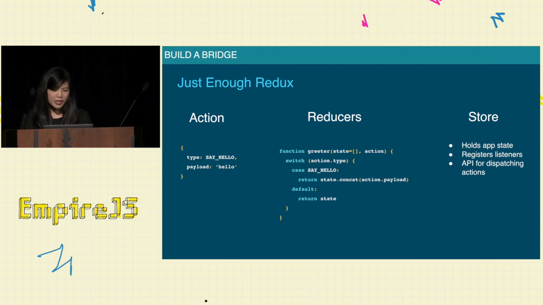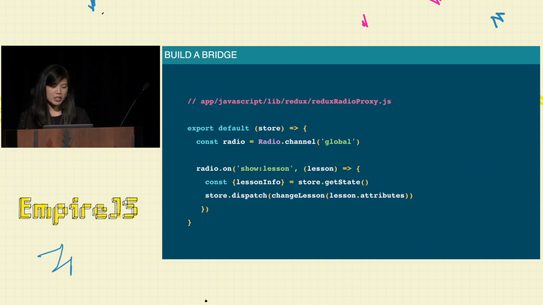And we look at our actual bridge, we call it the Redux radio proxy. All it's doing here is it's a function that accepts an argument of the Redux store. It creates a reference to the global radio channel, and it sets up a listener for that Backbone event. So when we get that event, we convert it into a Redux action, and we go ahead and send it through our reducers. And in this way, we can make Backbone talk to Redux.